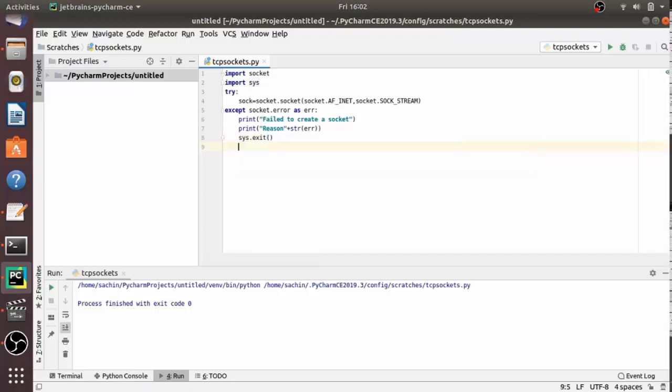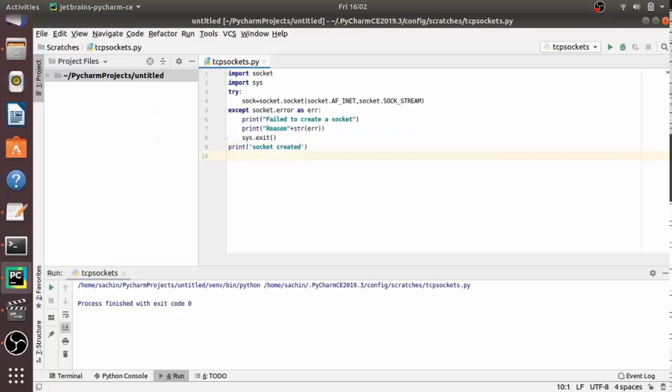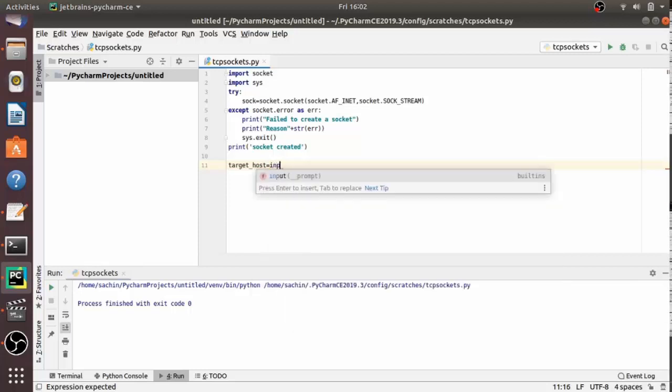Now I have to reach the server process, so I have to provide the target host and target port number, as I have already discussed that the telephone number and extension are both required.